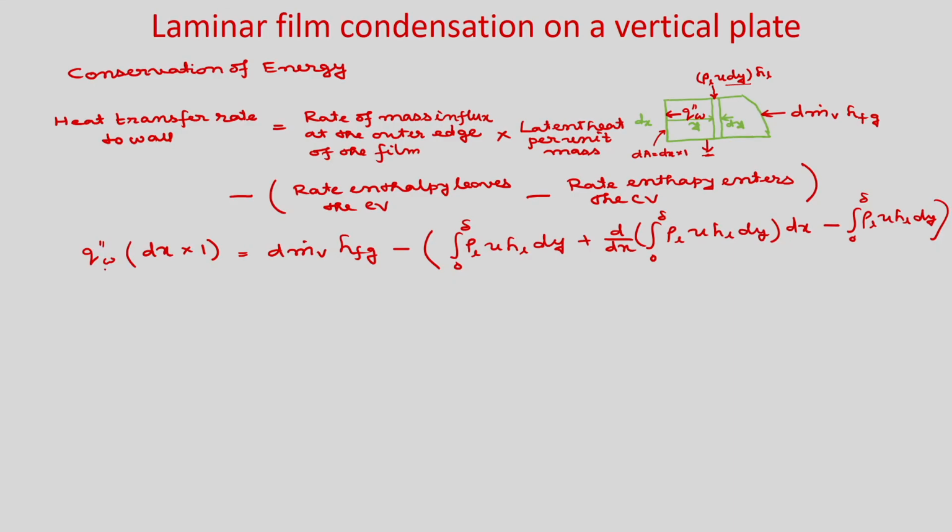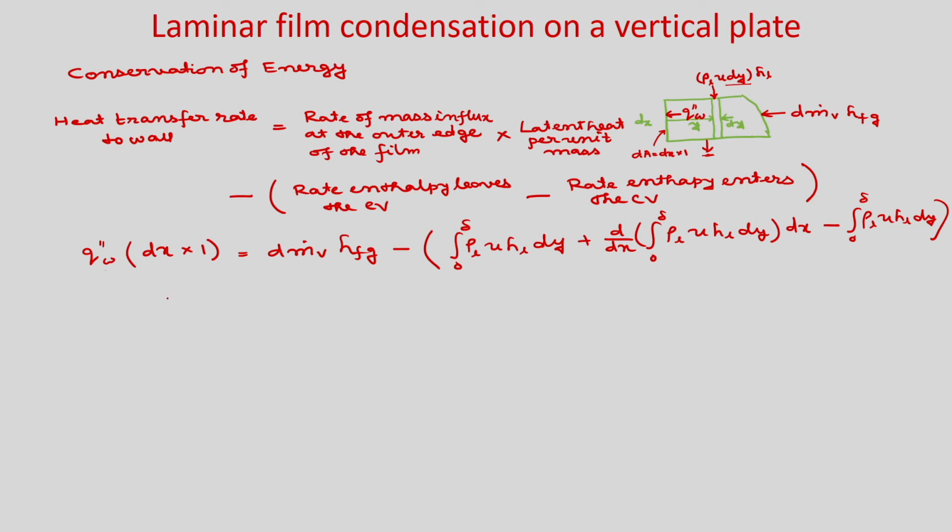If you do not consider the sensible heat, then it is just q double prime W dx is equal to dm dot V HFG. This is the simple thing. But as we are considering the sensible heat, you need to add this term and you have to integrate, because u is a function of y. So, x and y, that you need to integrate.